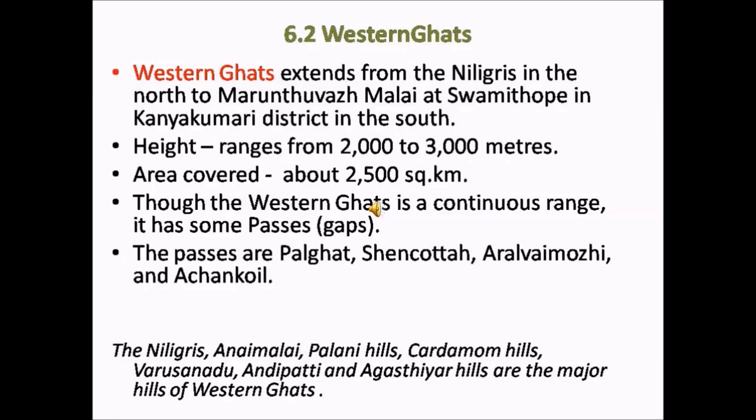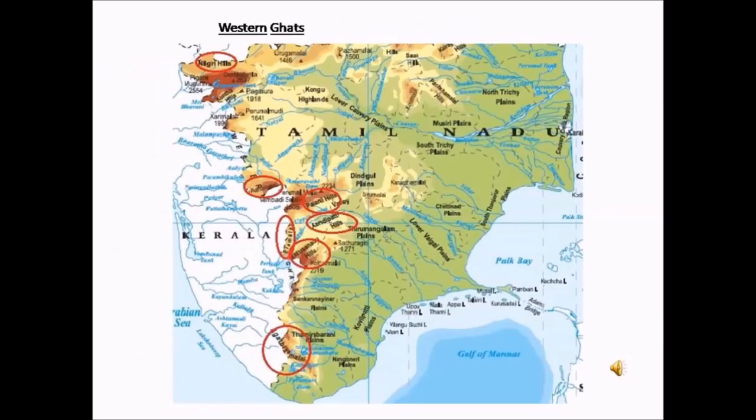Some of the major hills of Western Ghats are the Nilgiris, Anamalai, Palani Hills, Cardamom Hills, Varasanadu Hills, Andipatti and Agasthyar Hills. Now let us see about these hills one by one.